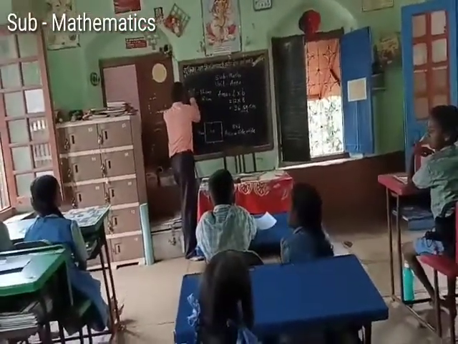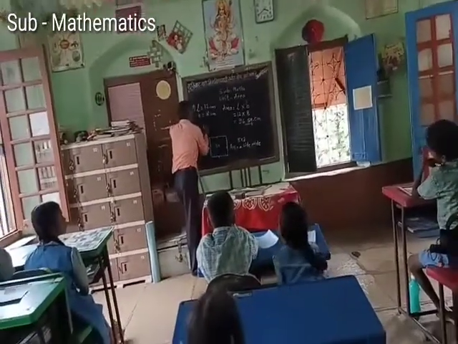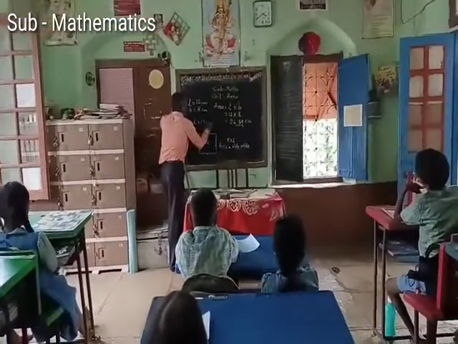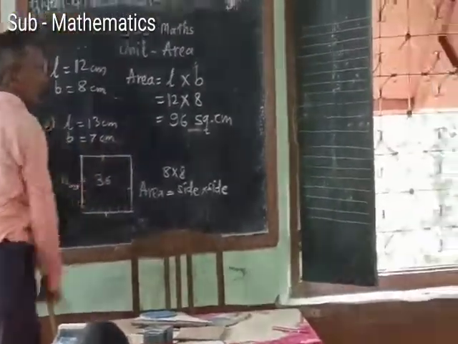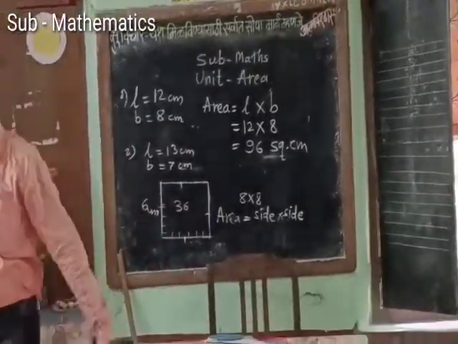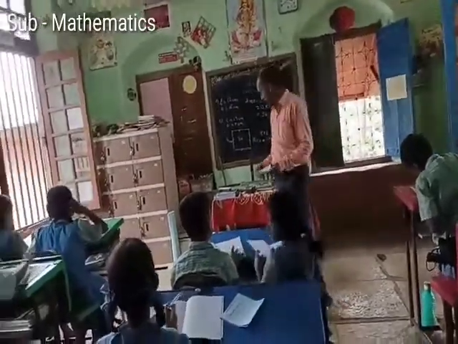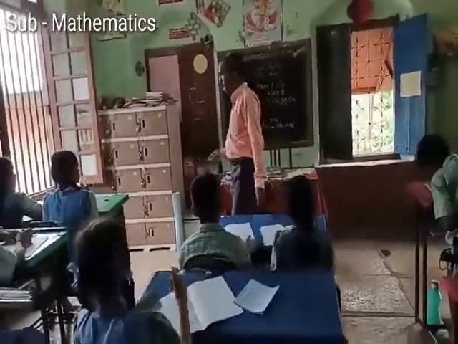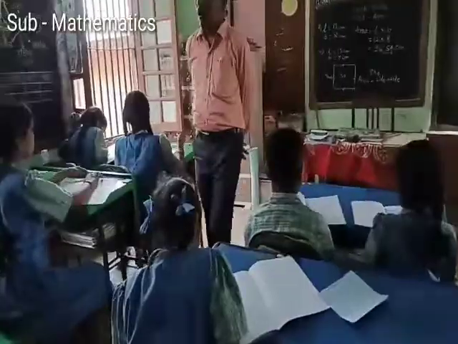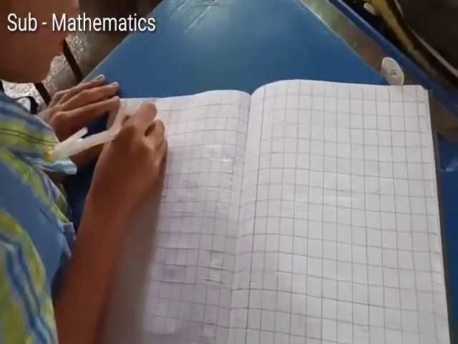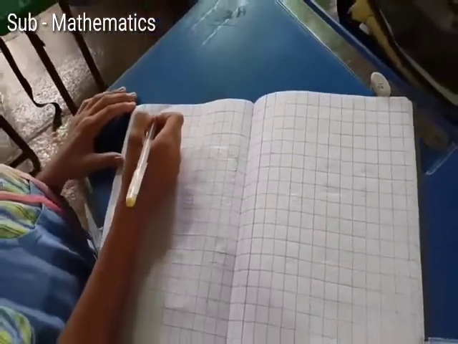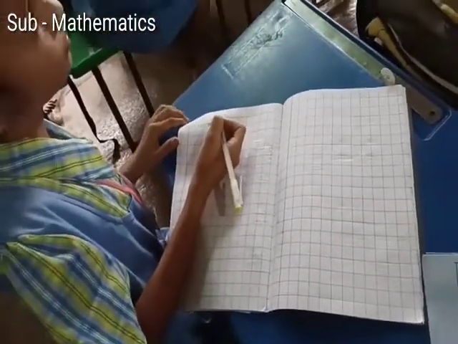Now second one: length is equal to 13 centimeter and breadth is equal to 7 centimeter. Calculate in your notebook. Here you have to write the formula first. Area is equal to length into breadth.